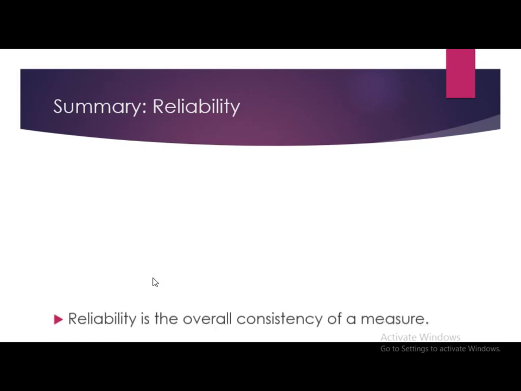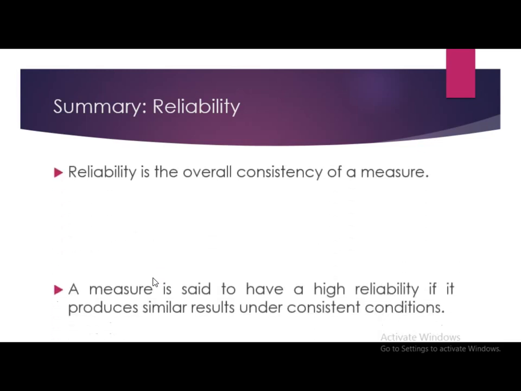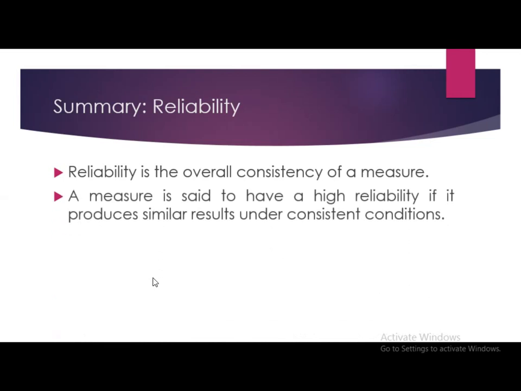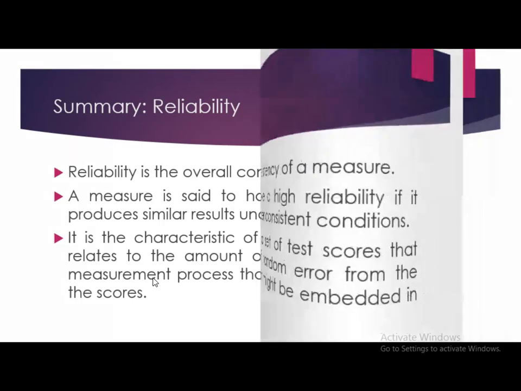We will summarize reliability. Reliability is the overall consistency of a measure. A measure is said to have high reliability if it produces similar results under consistent conditions. It is the characteristics of a set of test scores that relates to the amount of random error from the measurement process that might be embedded in the scores.